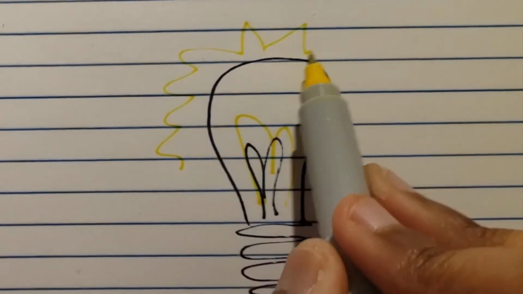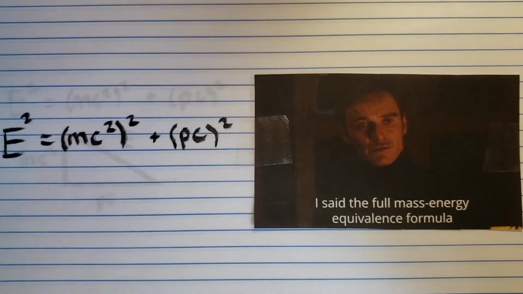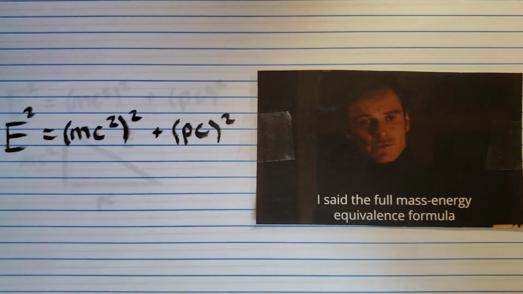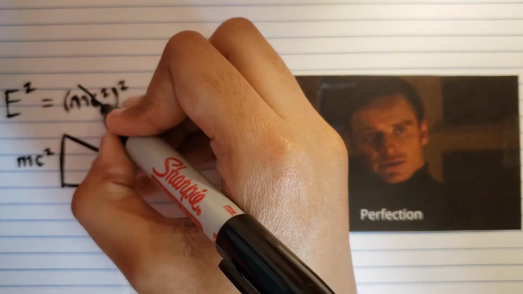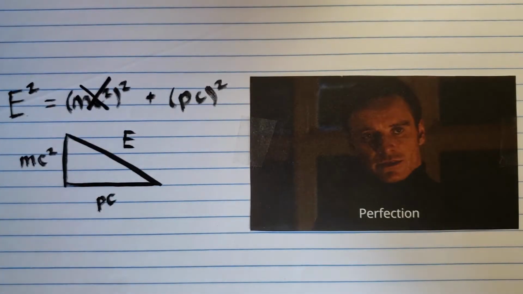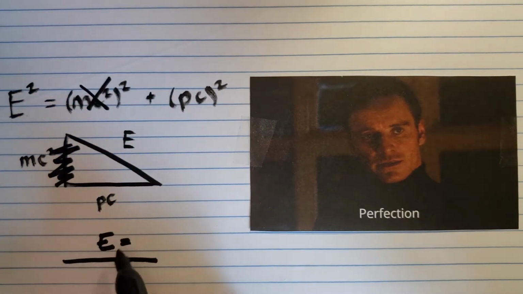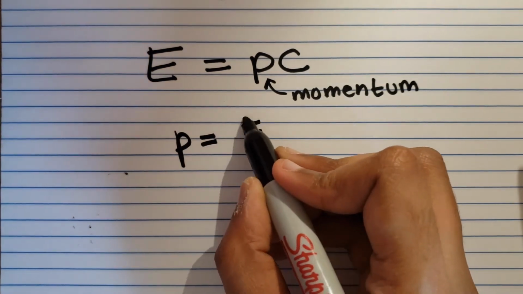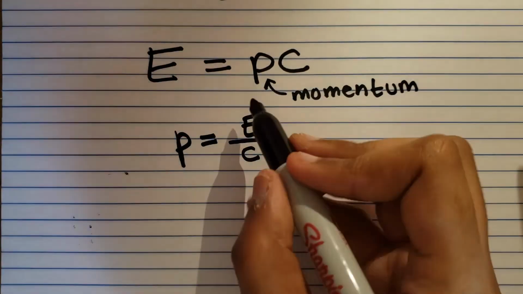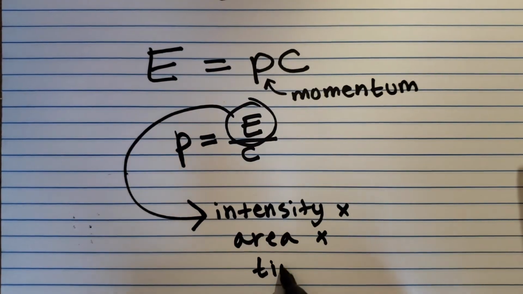have mass? Well, light is energy, and when we look at the full version of Einstein's famous equation that accounts for objects in motion too, E squared equals m c squared, squared, plus p squared, where p is momentum, we find that energy for something massless is momentum times the speed of light. So the momentum gained by an object that absorbs light is energy divided by the speed of light, and light's energy is intensity times area times time. That's going to be important.